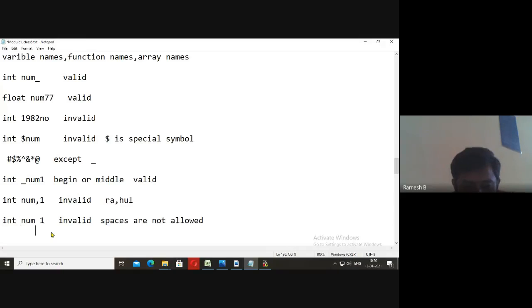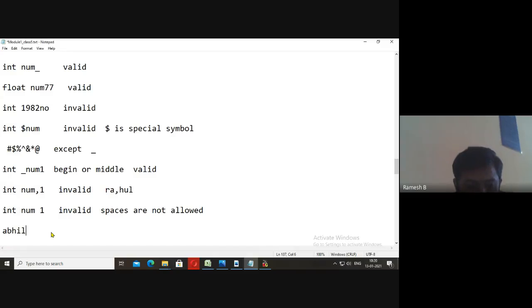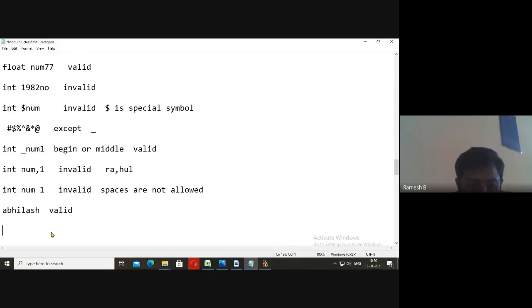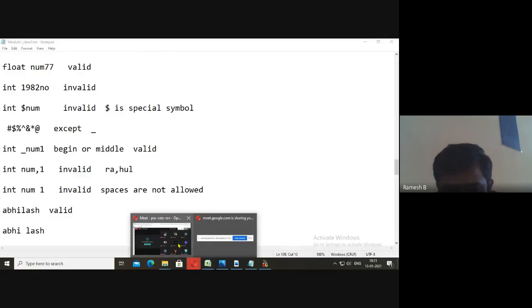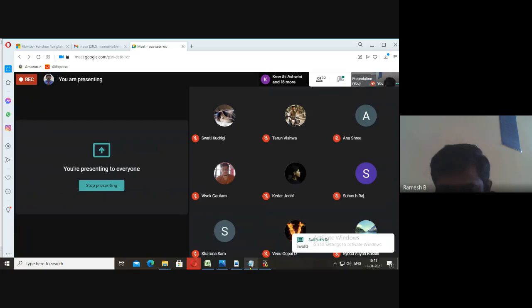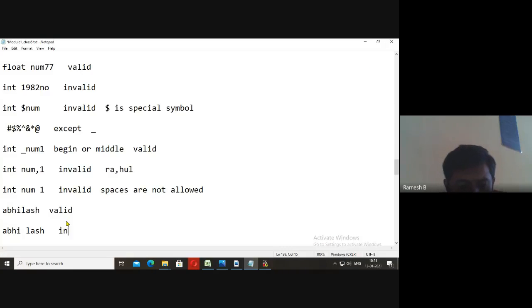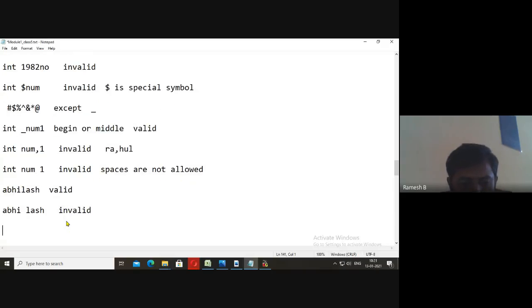See, if you take the example of Abhilash itself, it is valid. If I take that one as Abhi space Lash, okay, is it valid? Invalid. Good. So no spaces in the names. While declaration we should not give any space.